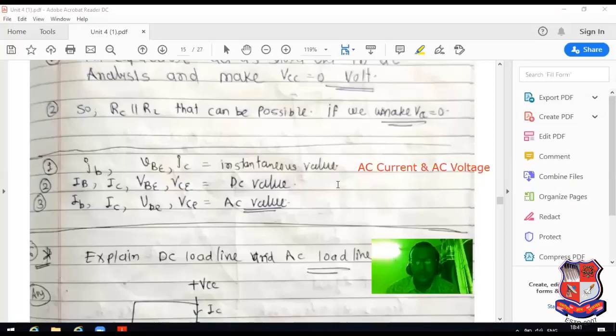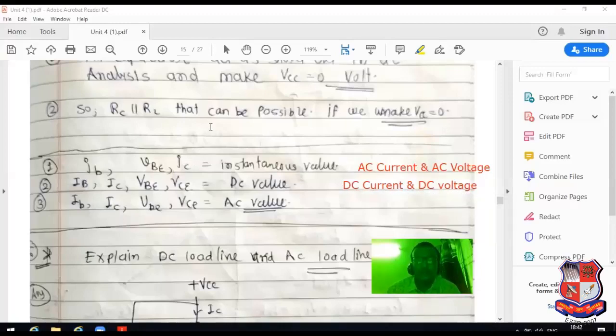See here, it is known as DC current and DC voltage. Here, AC current, AC voltage. So we have mentioned this particular thing here. This is the difference between DC quantity and AC quantity. AC quantity can be represented in terms of small values.